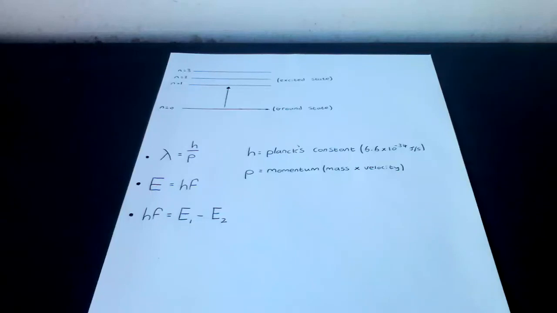Welcome to A-level physics, looking at wave-particle duality and electron energy levels. So light, which you thought was a wave, has got the properties of particles in certain situations. The answer is it is both. You have to treat it like a wave to explain what happens to it as it travels or propagates, and you have to treat it like a particle to explain what happens when it arrives at the surface.